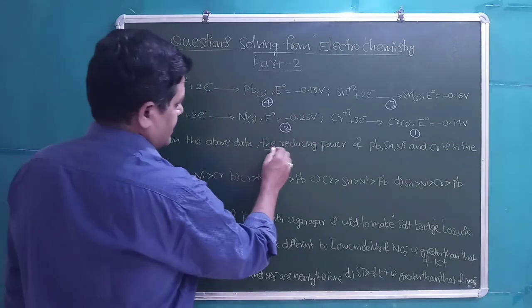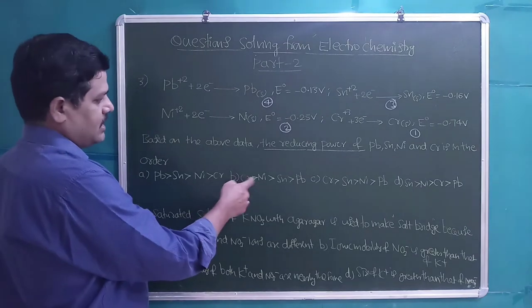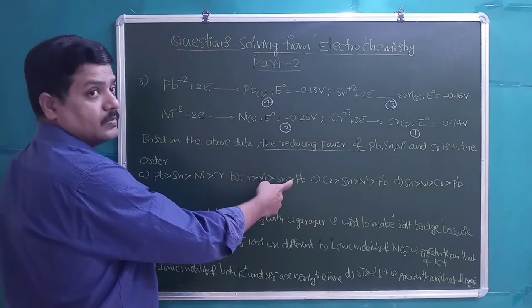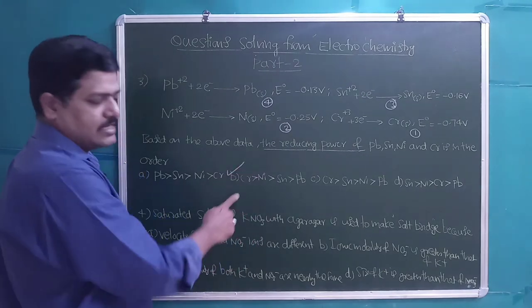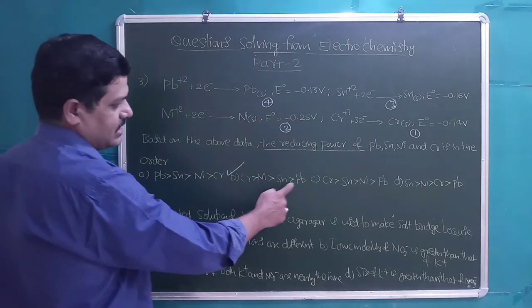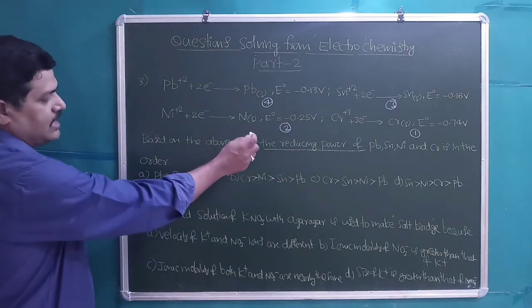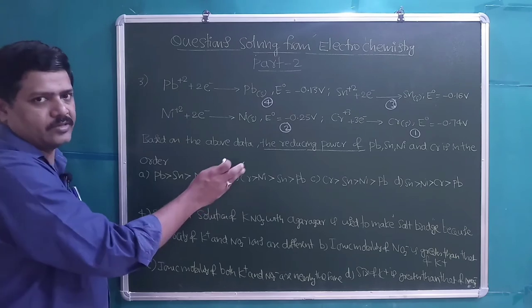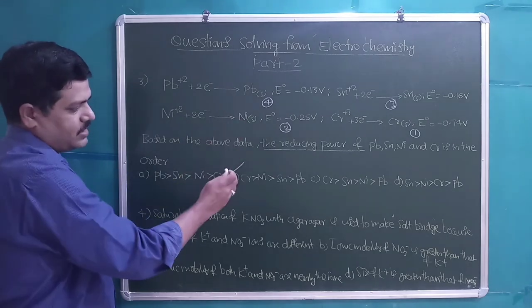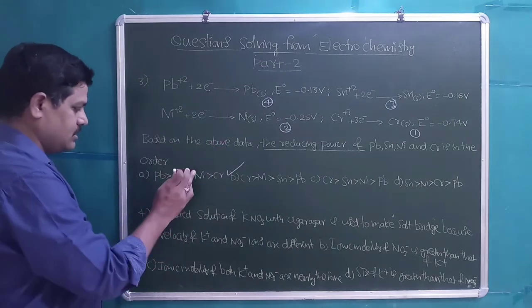They are asking the reducing power, so Cr, then Ni, then Sn, then Pb will come. So option B is right: Cr is greater than Ni is greater than Sn is greater than Pb. The metal which has a more negative reduction potential is a strong reducing agent. Based on that concept we can predict this. This is a very important type of question from this chapter.